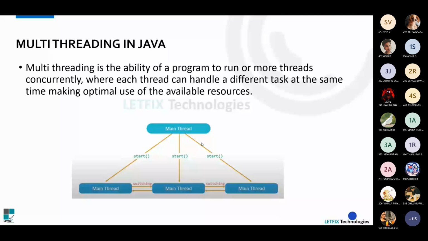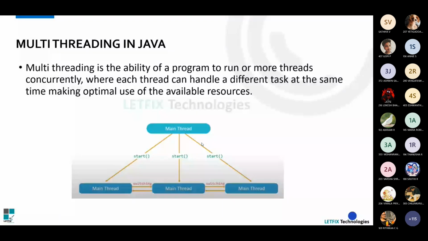Multi-threading is the ability of a program to run one or more threads concurrently, and each thread handles a different task at the same time.